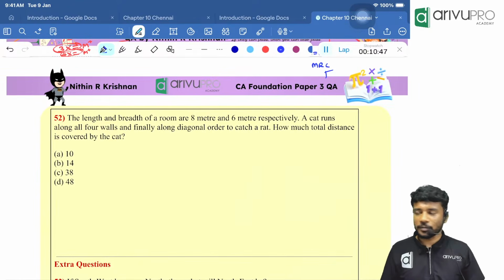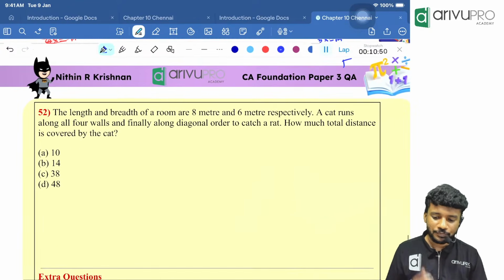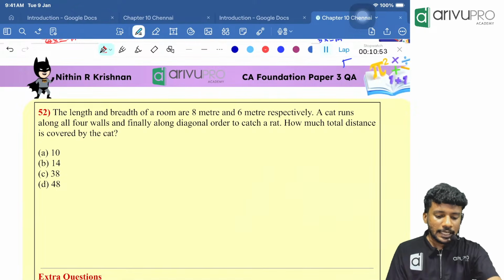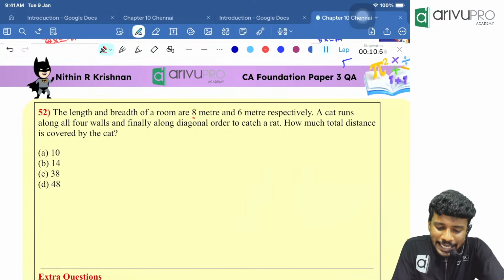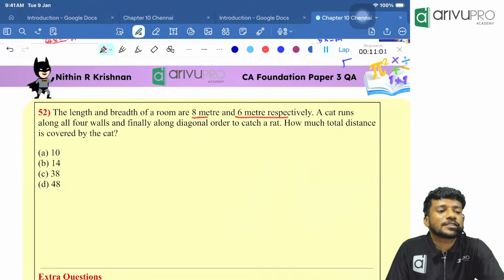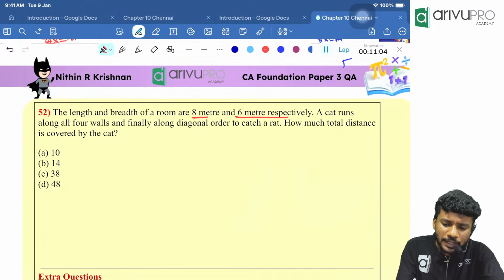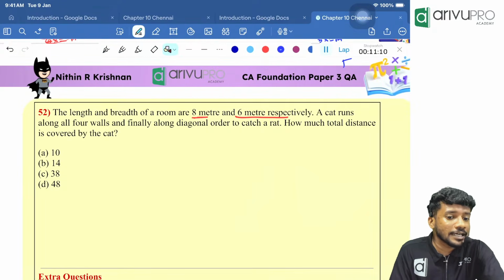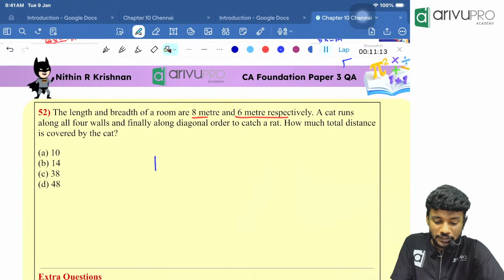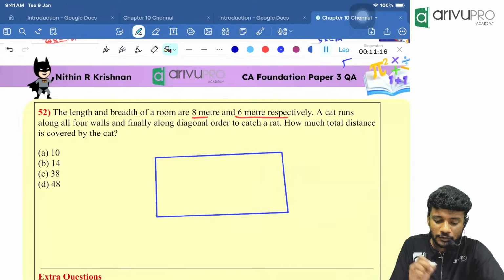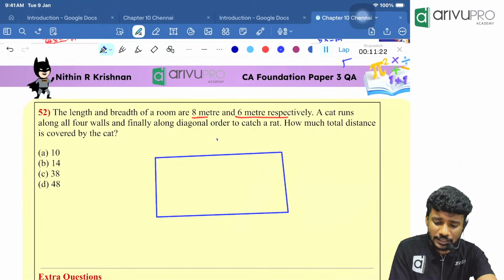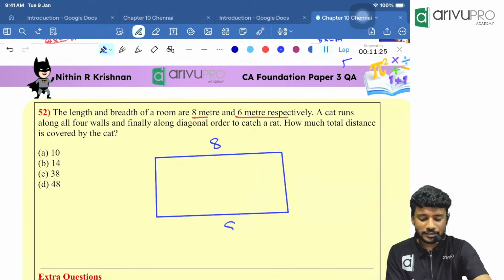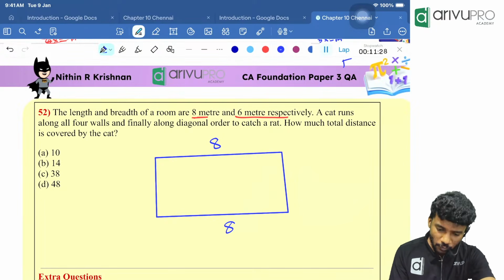If so, people, look at this question. The last question before break. I think I took a little more time than 4:30. Look here. Length and breadth of a room are 8 meter and 6 meter respectively. What do you mean by length and breadth of a room are 8 meter and 6 meter respectively? What is the shape of the room then? Rectangular shape. Okay, I will just draw that rectangle. Yes, almost went well. Then people, what is the given length of the rectangle? 8. Length is the longest side. Opposite sides of a rectangle are equal. Then what happened, people?